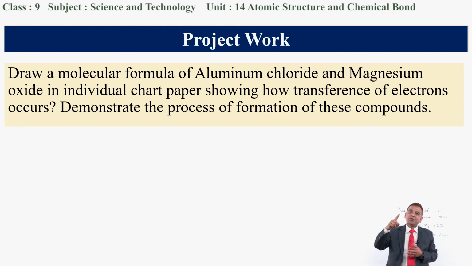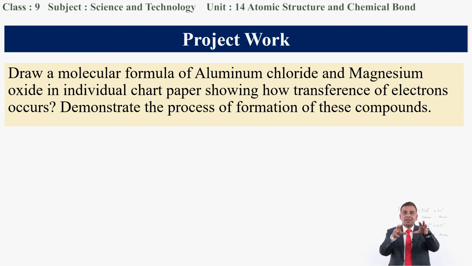Then you have to take 1 atom of aluminum and 3 atoms of chlorine, because the molecular formula of aluminum chloride is AlCl3. Then show how the electrons of aluminum shift towards chlorine, and after shifting the electrons from aluminum to chlorine, what the changes are in the structure of the electrons present in the valence shell.